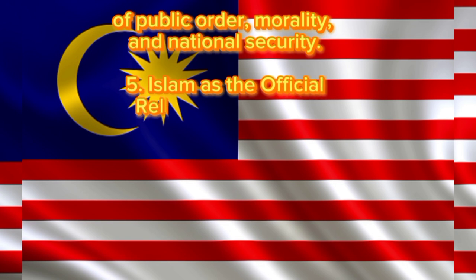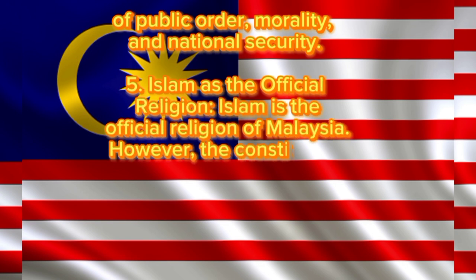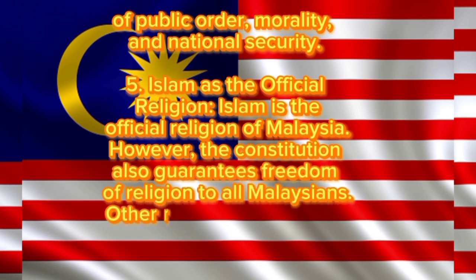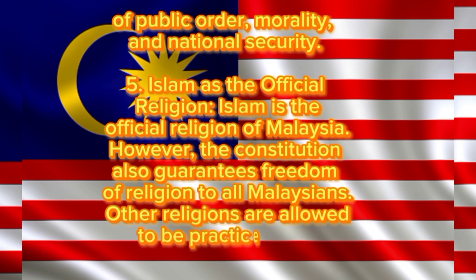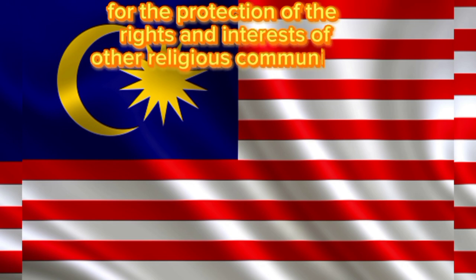5. Islam as the official religion. Islam is the official religion of Malaysia. However, the Constitution also guarantees freedom of religion to all Malaysians. Other religions are allowed to be practiced, and there is a provision for the protection of the rights and interests of other religious communities.